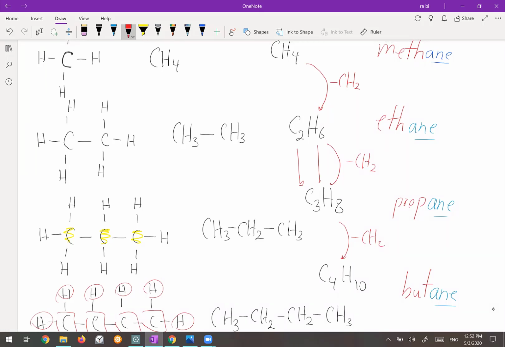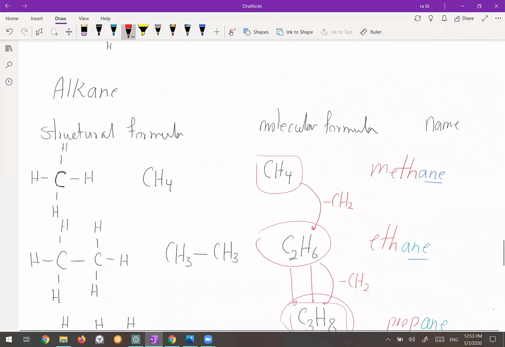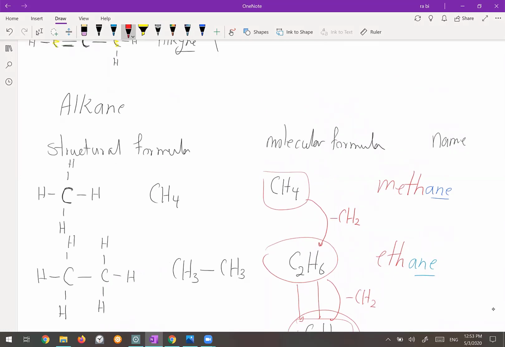So the members of the same group of any organic compound, the difference between them is only 1 or more than 1 CH2. So for example, the difference between the methane and propane is 2 CH2. The difference between the ethane and propane is 1 CH2. We call this homologous series. So we can say alkane homologous series.